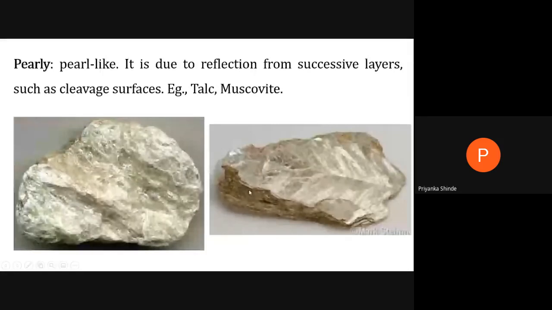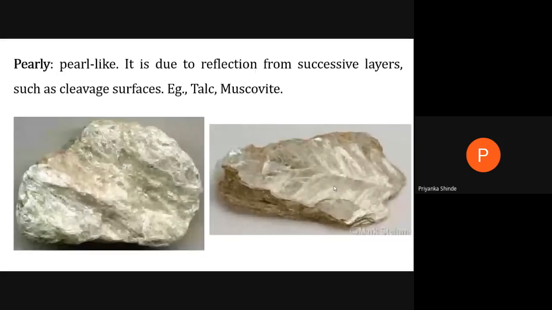In local language we call it as abrak. Okay, you might have heard. So there are two types of micas, muscovite and biotite. So this one is muscovite, which is a transparent variety, and biotite will be brown or dark in color.